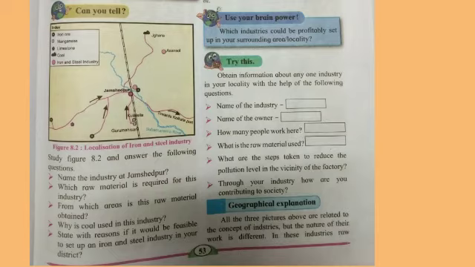Second question. Which raw material is required for this industry? Raw material required for this industry is iron, manganese, limestone, coal, etc. Third question. From which areas is this raw material obtained? This raw material is obtained from the areas of Jamshedpur, Kulu Sila, Guru Mahasini, Jahagariya, etc. Next question. Why is coal used in this industry? Coal is used in this industry as a fuel to heat iron to a certain temperature.